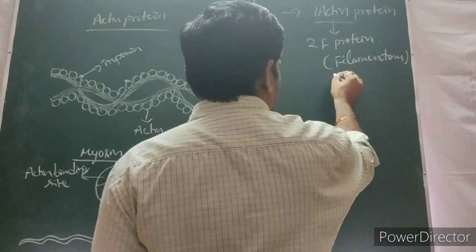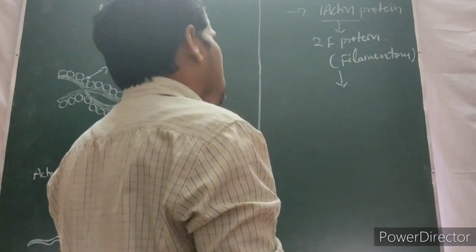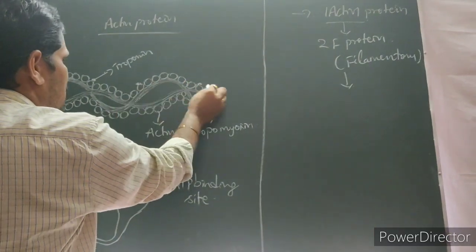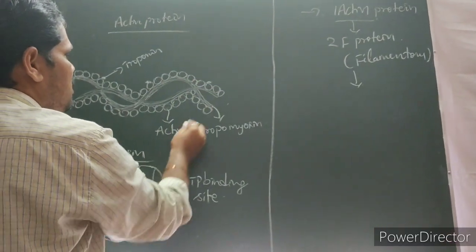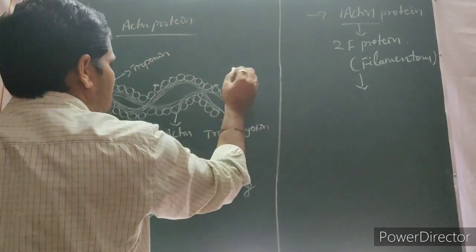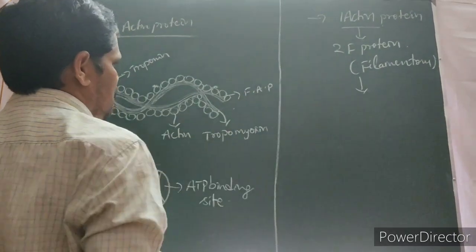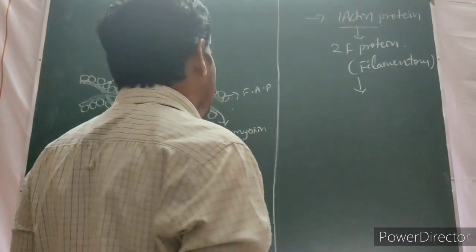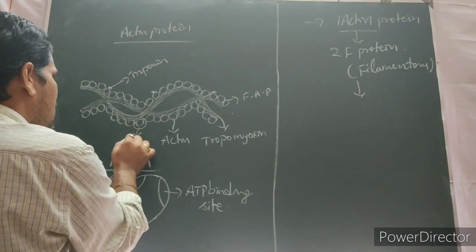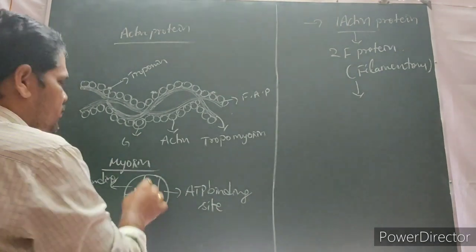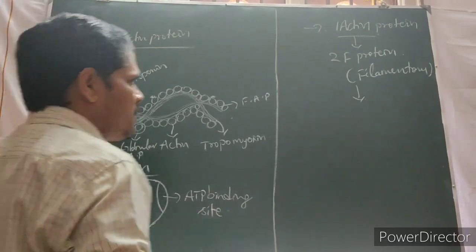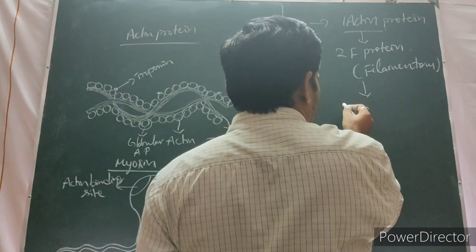Filamentous proteins. One F protein, how is it found? It is an actin. These actin proteins are found as two filamentous actin proteins. One filamentous actin protein, how is it found? It is monomeric. Each and every one is called a monomeric globular actin protein.